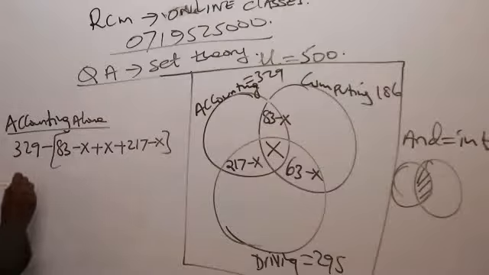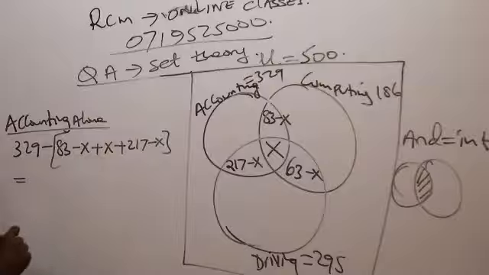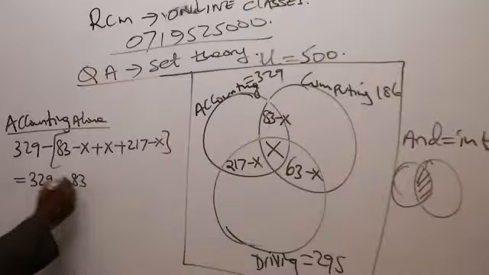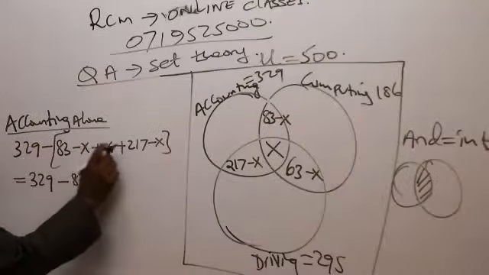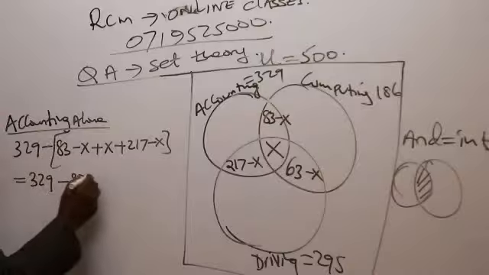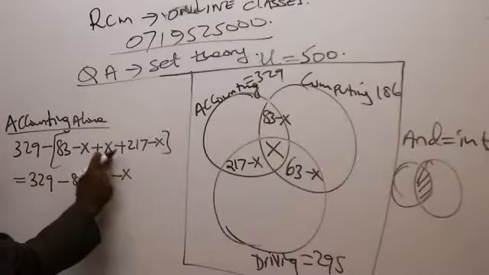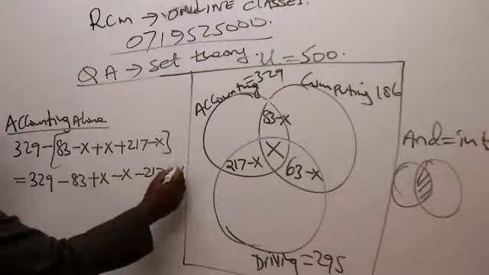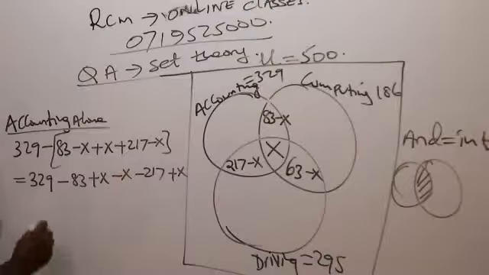So please come and open brackets. Open your brackets. So this will be 329 minus 83. Of course, minus is powerful. All the terms here will have to change their signs. So this becomes now negative plus X minus 217. Initially it was positive. This becomes plus X. So could you kindly put like terms together, like these constants?